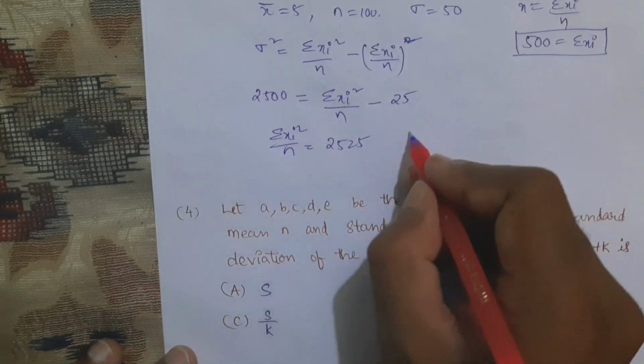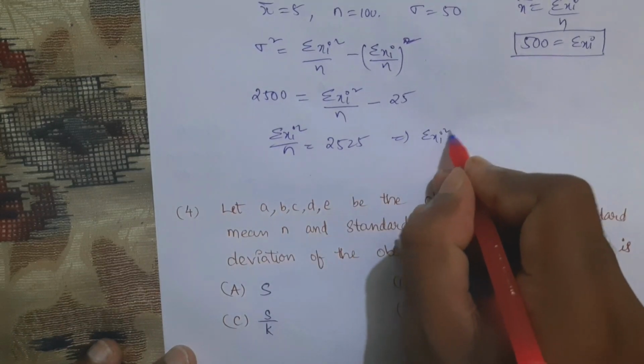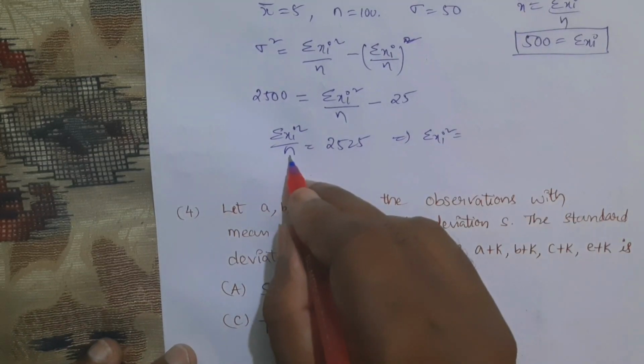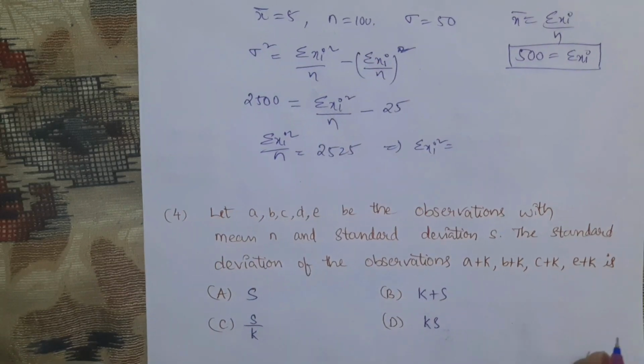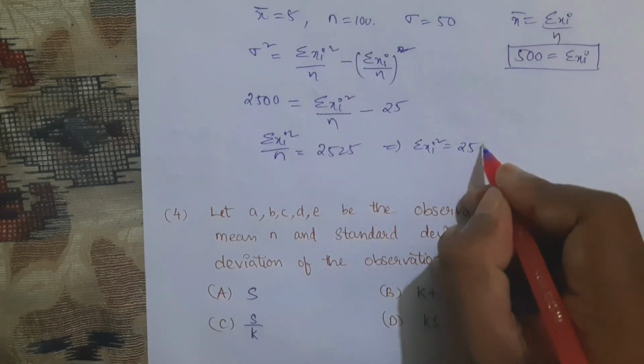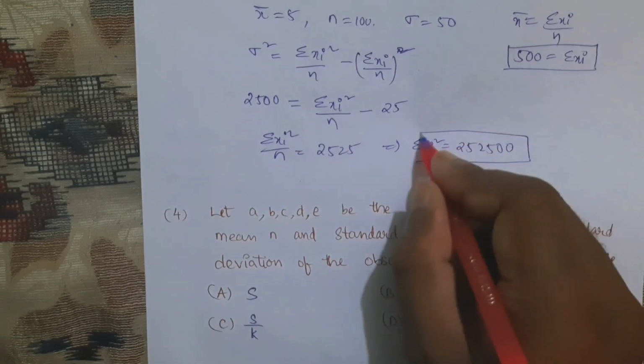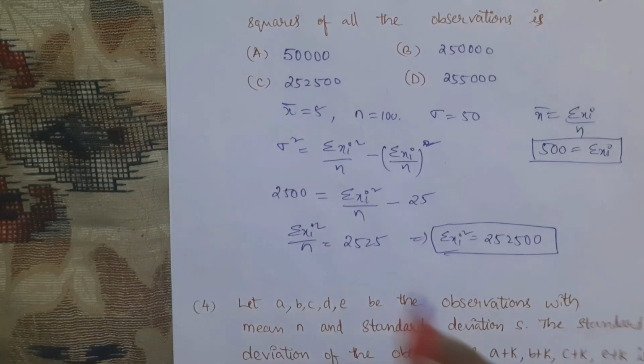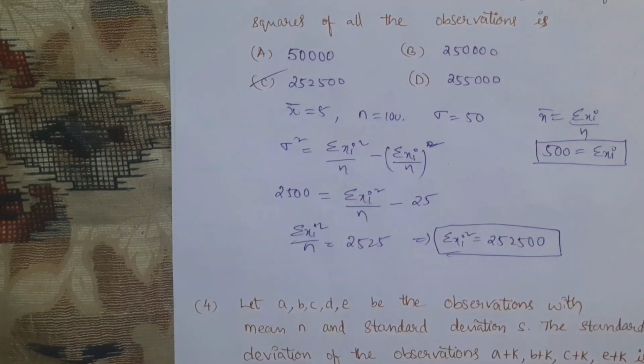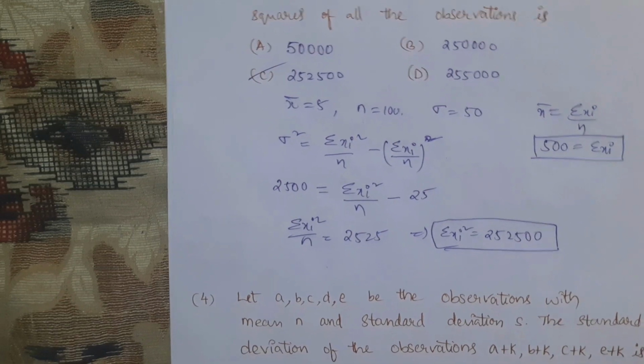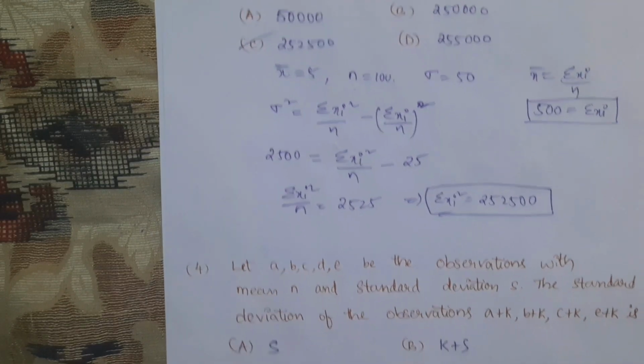So we know that n value also. What is that n value? Sigma xi square is equal to 2525 into n. What is n? n is equal to 100. So which is equal to 2525 and 00. So which is option C. See, all the problems in this statistics are very easy for the KCET.